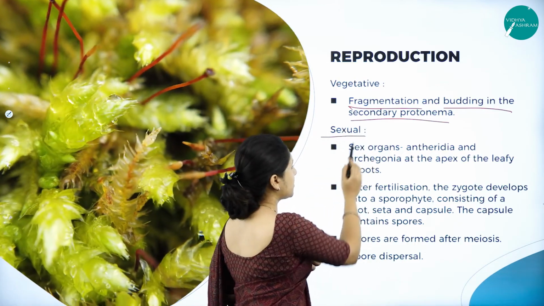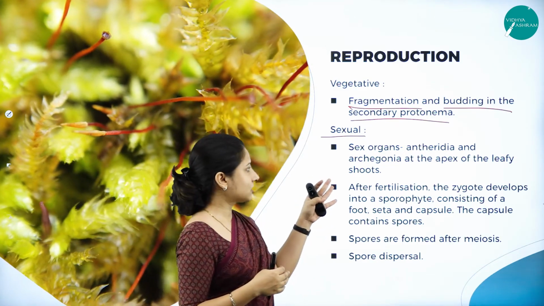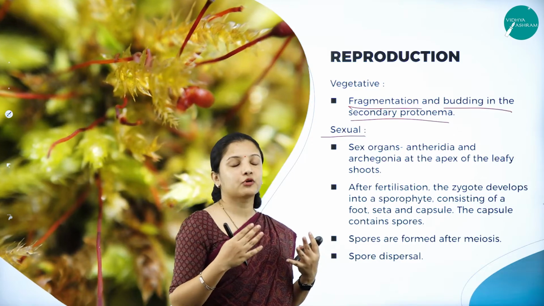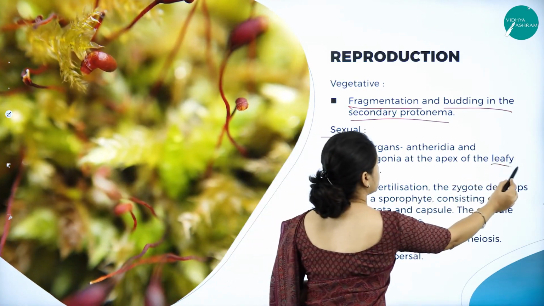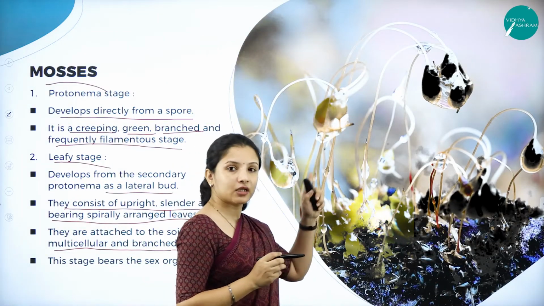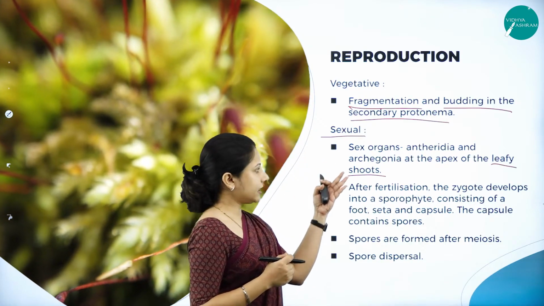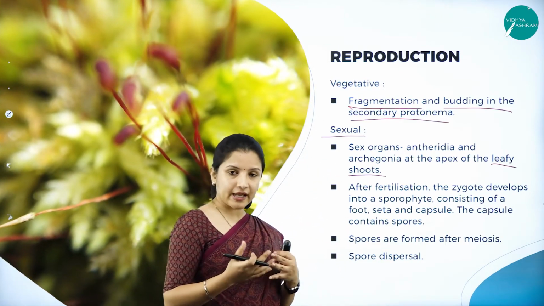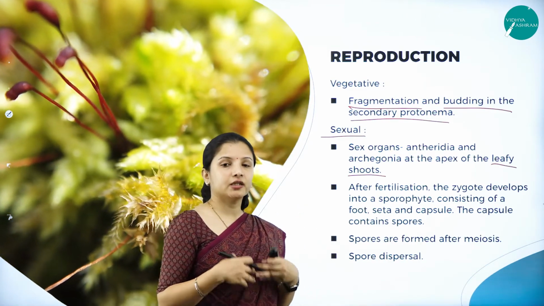And coming to sexual reproduction, here again the sex organs, the antheridia and the archegonia, are produced. Where are they produced? They are produced at the apex, or the tip, of the leafy shoots. So you can see they are present at the tip of the leafy shoot. The antheridia produce the antherozoids, and the archegonia produce the eggs. Those two come in contact with each other.